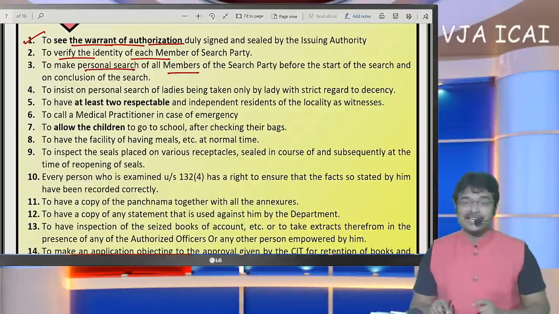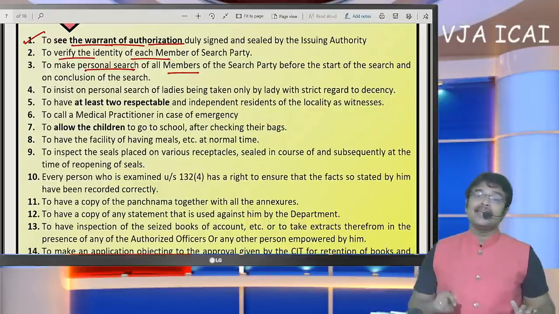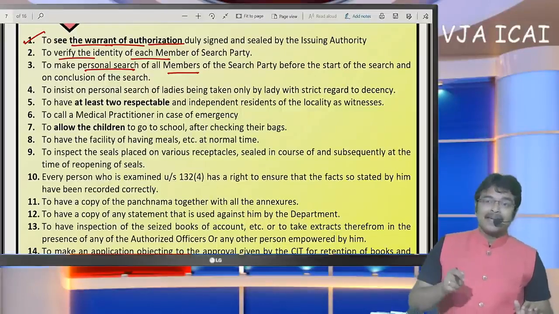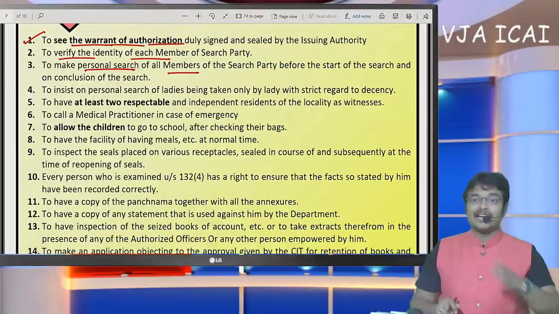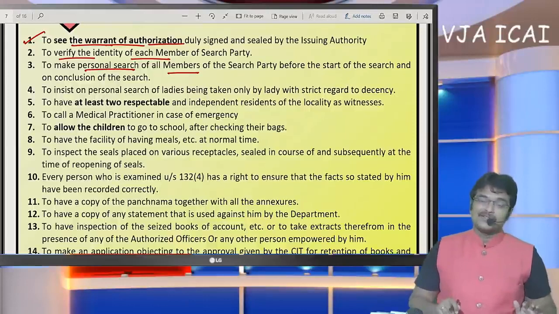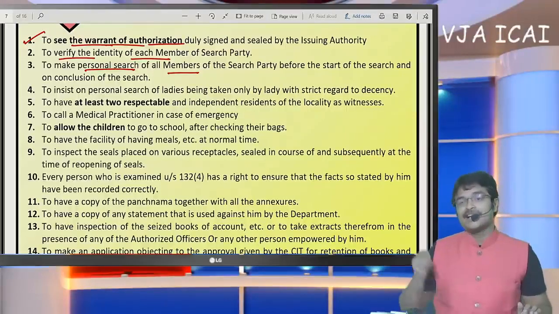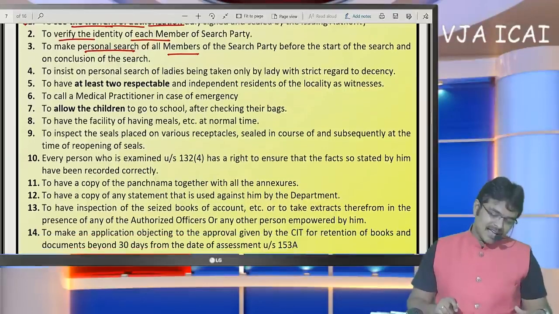Before execution of search, first the SSE can search the officers, whether they are going to bring any elements like a pen drive or any gold biscuits. They may bring them and deposit them in a cupboard, and they may specify that it belongs to the SSE. So the assessing officer may also cheat the SSE. For that purpose, first the SSE can search the officers and then the officers will search the SSE.